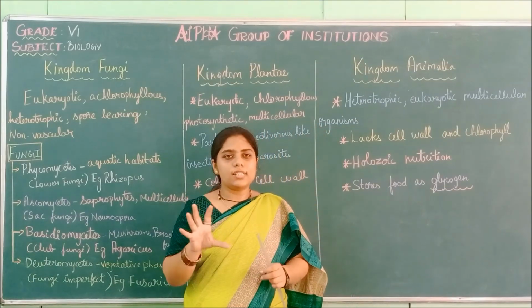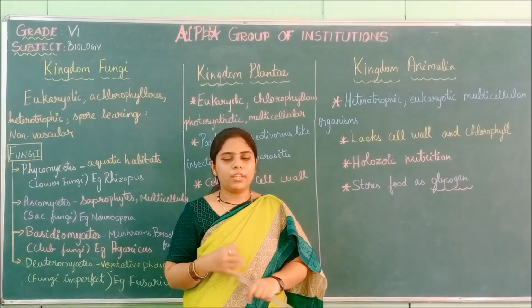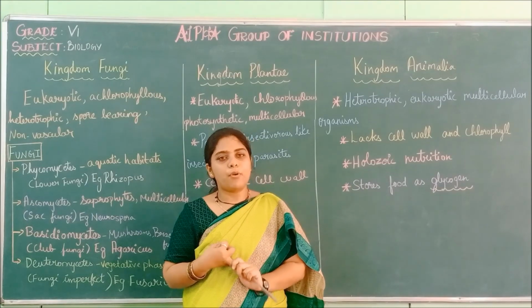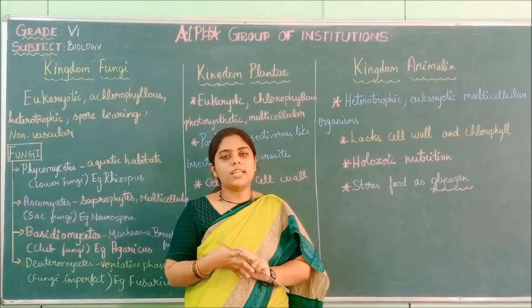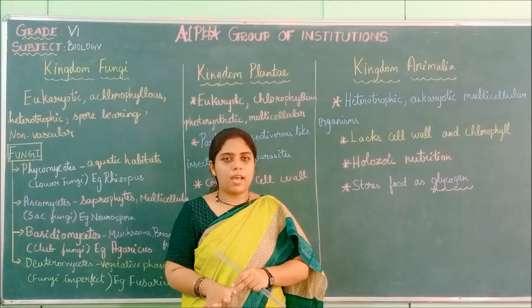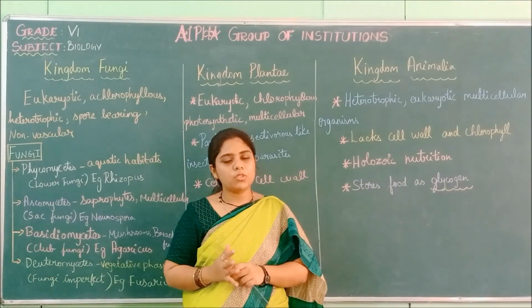So these are the 5 kingdom classification. First is Monera, Protista, Fungi, Kingdom Plantae, Kingdom Animalia. So we saw all the kingdoms in detail.